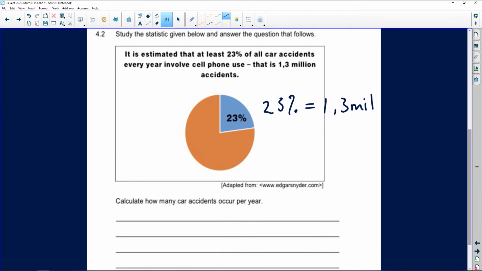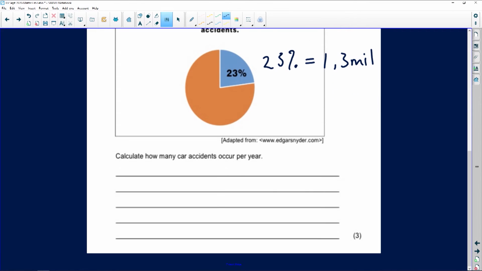So if I am moving from known to unknown, I know that 23% is equal to 1.3 million. I'm going to make that a full number, and the reason is that I can use it on my calculator. So it's going to be 1,300,000, making it a nice full number.